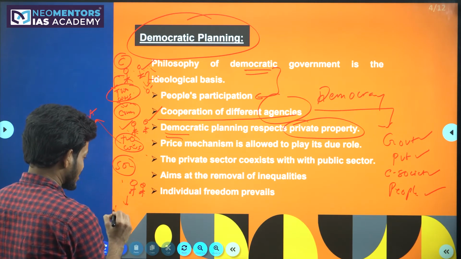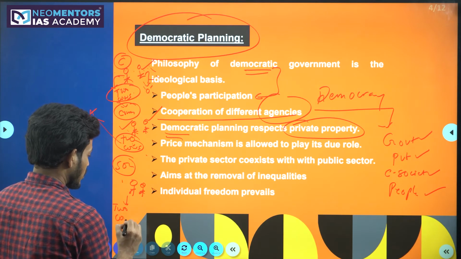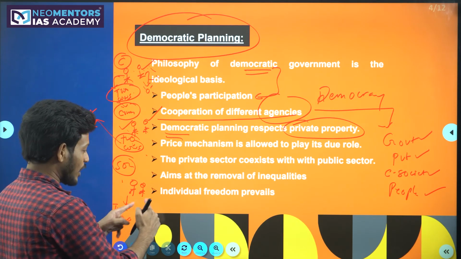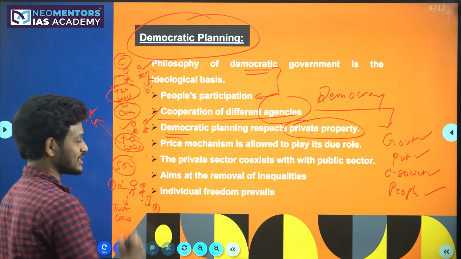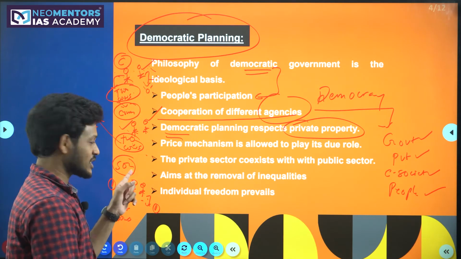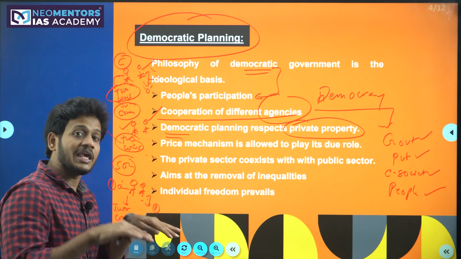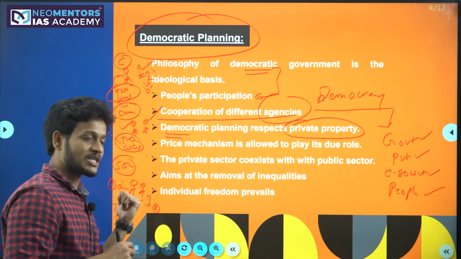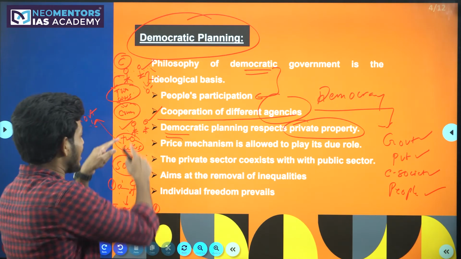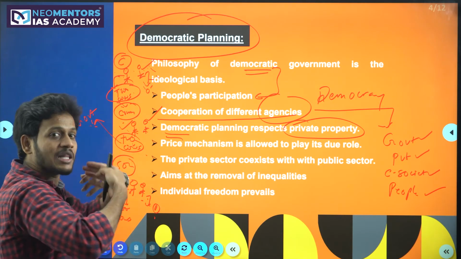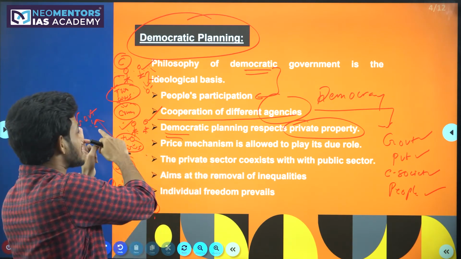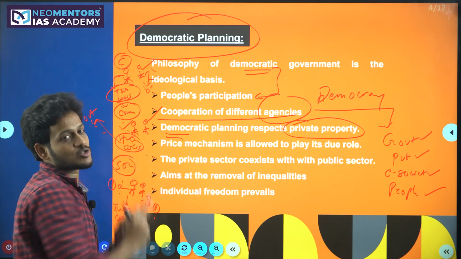Again, this person has 2 cows. Socialism says give 1 cow to this person. So this person will be having 1 cow and this person will be having 1 cow. So socialism always tries to bring equality while also respecting private property. But when it comes to communism, what is it doing? It is taking away all the private property from you and sharing the milk between these 2 people.